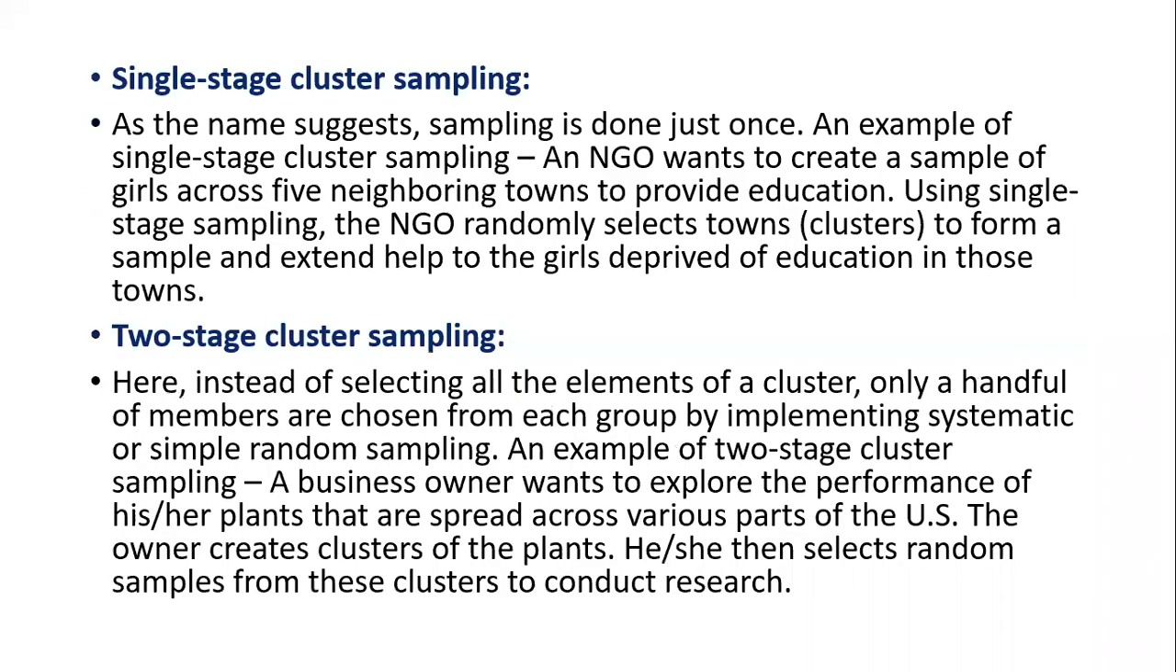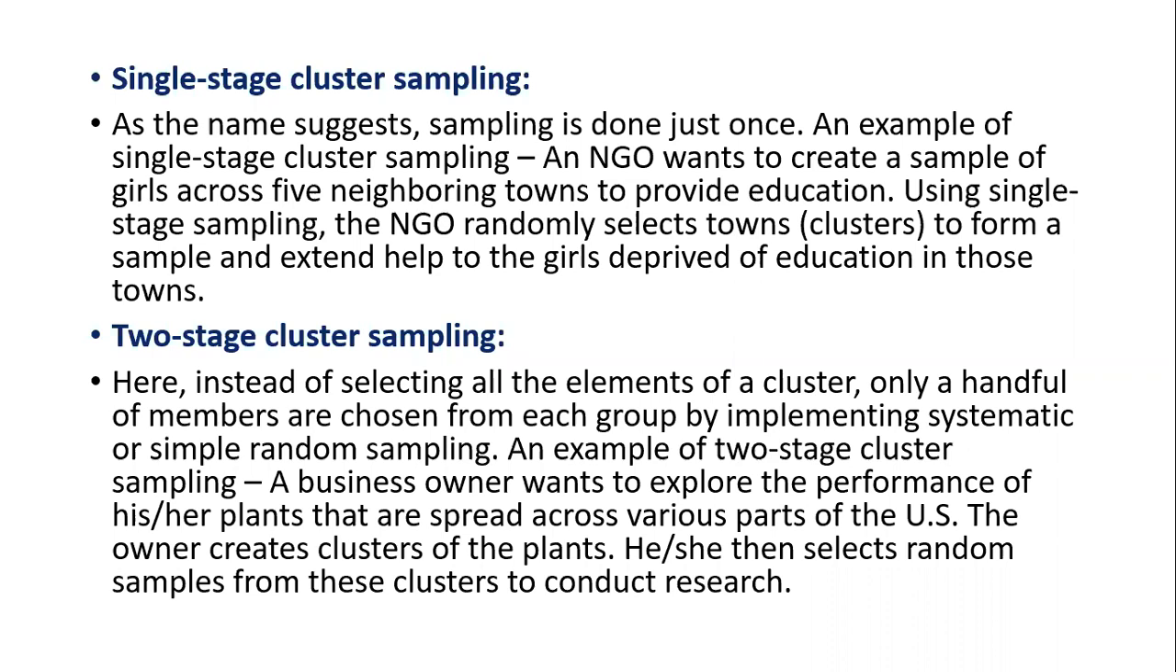If you look at the first one, that is single stage cluster sampling. Single stage means only one, just once we go for it. For example, an NGO wants to create a sample of girls across 5 neighboring towns to provide education. Using single stage sampling, the NGO randomly selects towns to form a sample and extends help to the girls in different forms of education in those towns. That can be done in a single stage.